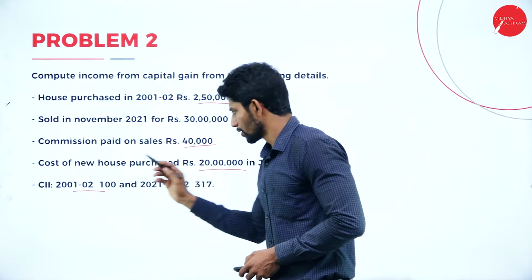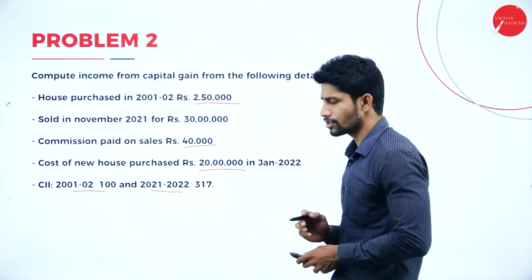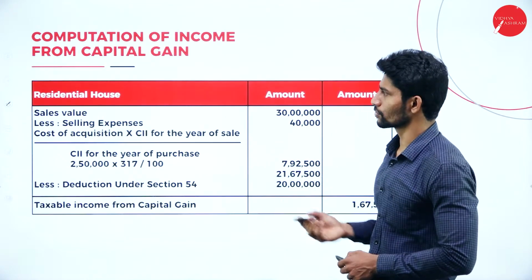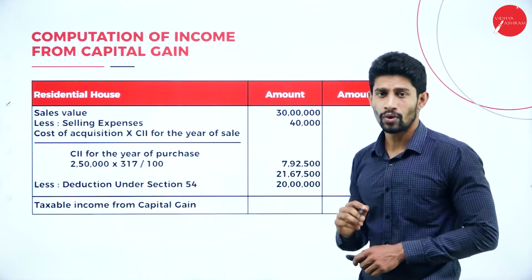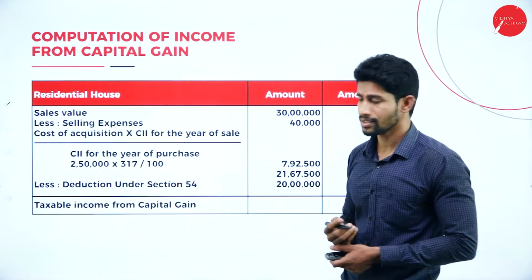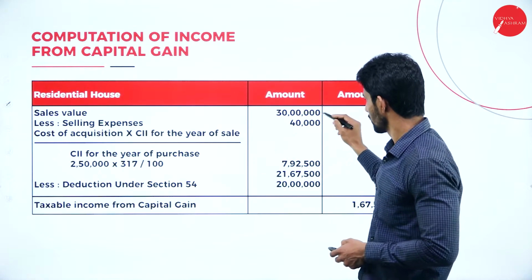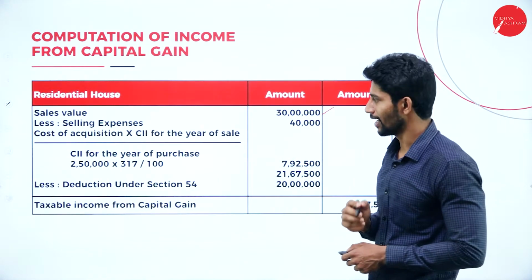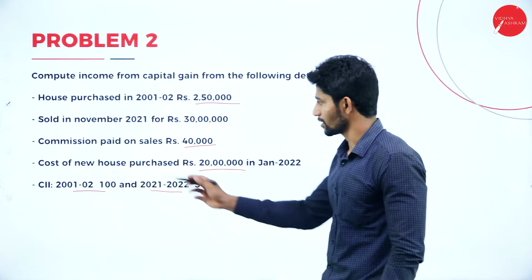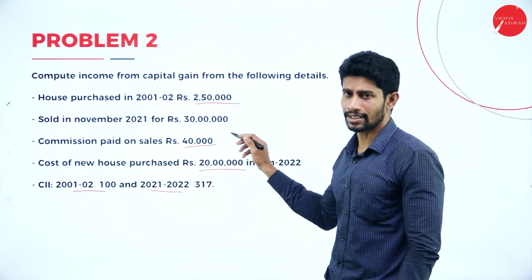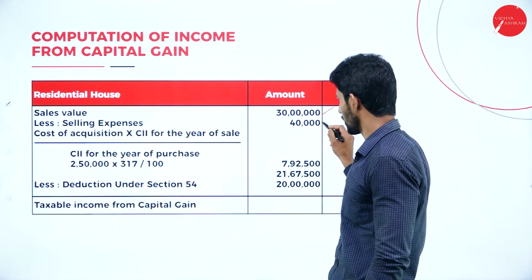CII for the year 2001-2002 is 100 and CII for the year 2021-22 is 317. So it is very easy to solve the problem. Computation of income from capital gain: again 3 columns. What kind of asset is this? Residential house. Sales value is 30 lakhs. Less selling expenses: you can see here, commission paid on sales, rupees 40,000.